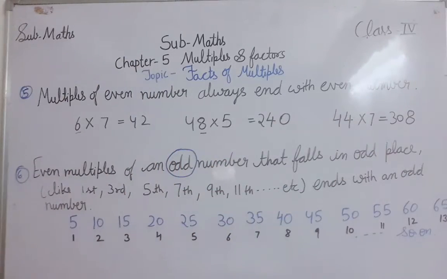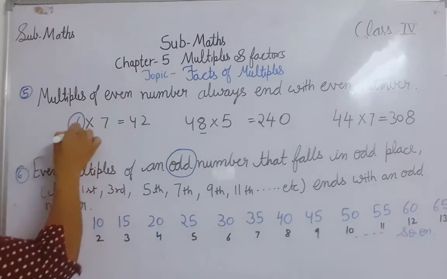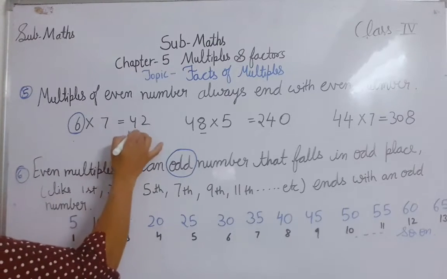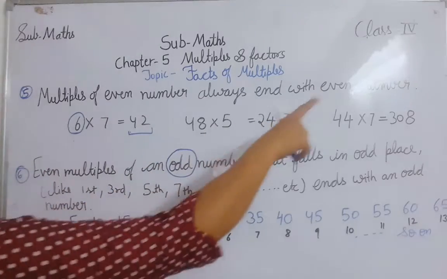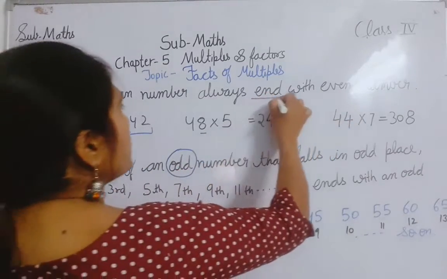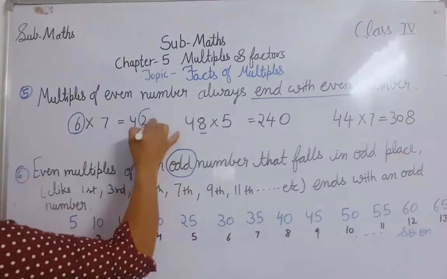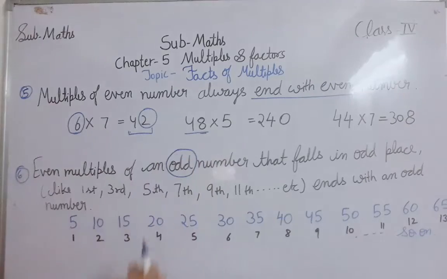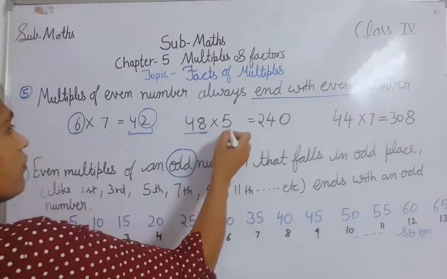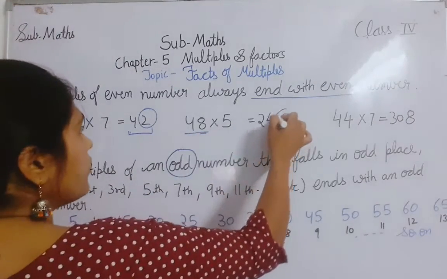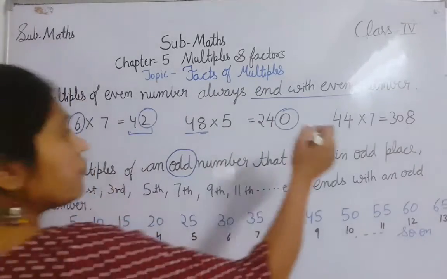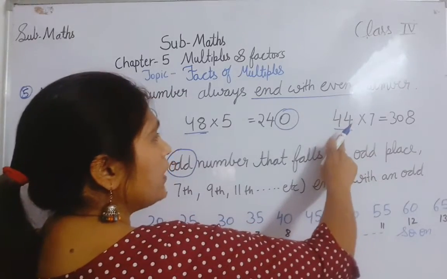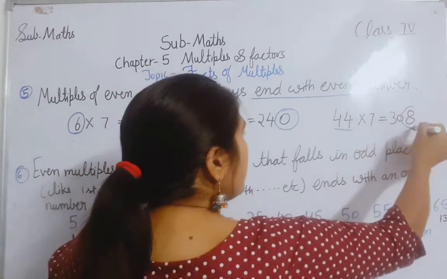If I am talking about 6, which is an even number, the seventh multiple of it is 42. It always ends with an even number, see here, it is ending with 2. If I am talking about 48, which is an even number, the fifth multiple of 48 ends with an even number. Here 44 is an even number, and the seventh multiple of 44 also ends with an even number.